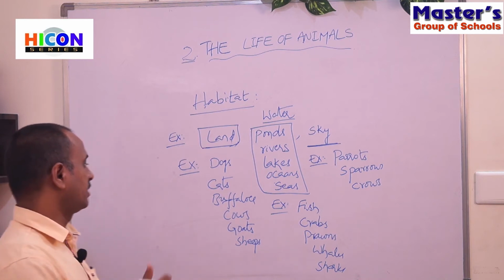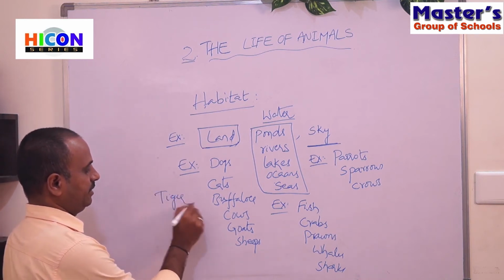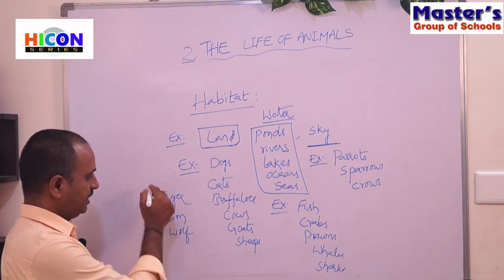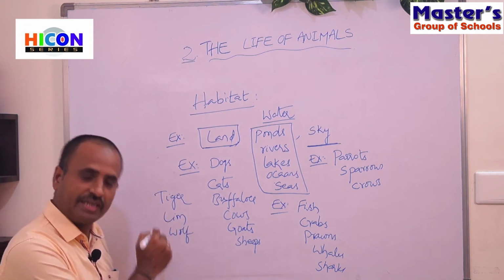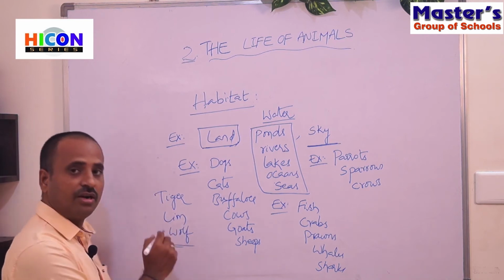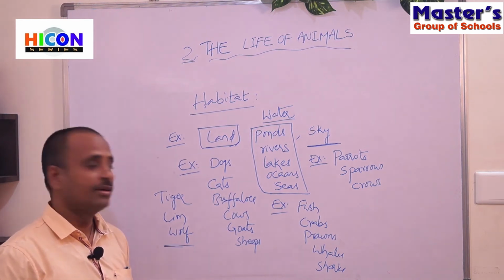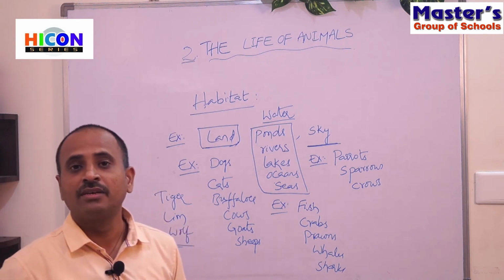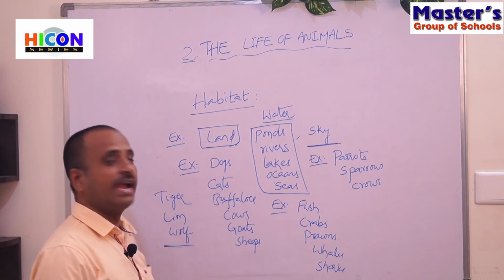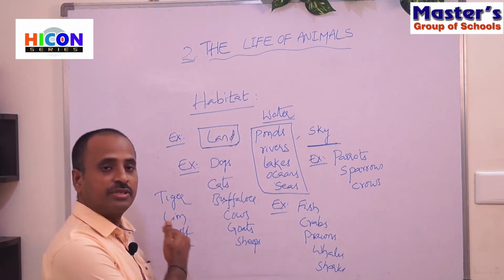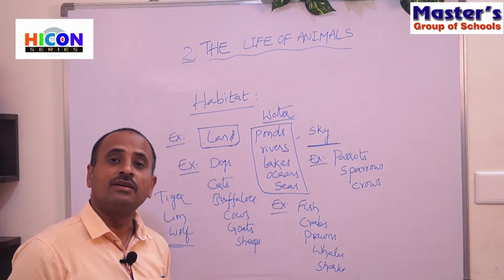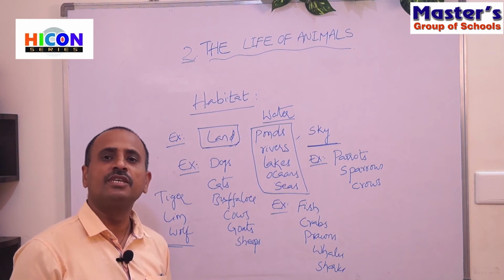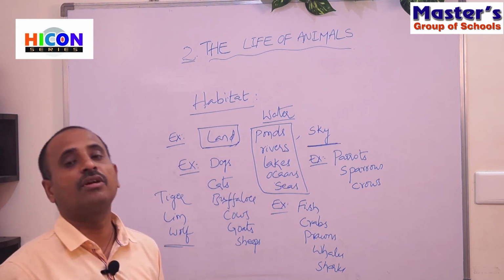For example, tiger, lion, wolf, etc. These are the animals which live especially in the forest. These animals are called wild animals. And we will observe some animals in our houses. Those are called pet animals. For example, dogs, cats, goats, sheep, and also we will grow some birds in our houses. Those animals which live in our houses are called pet animals.